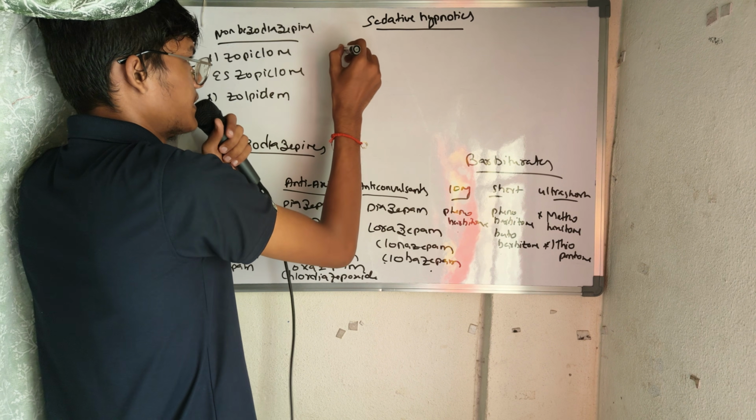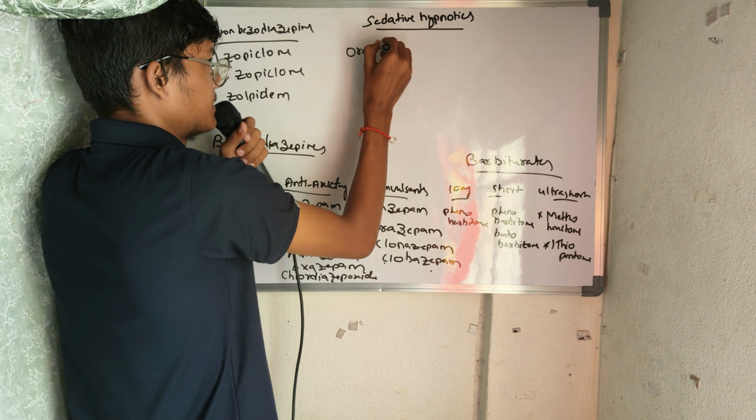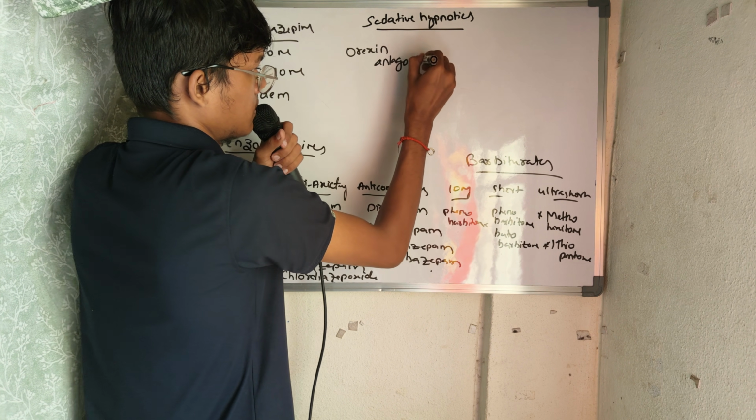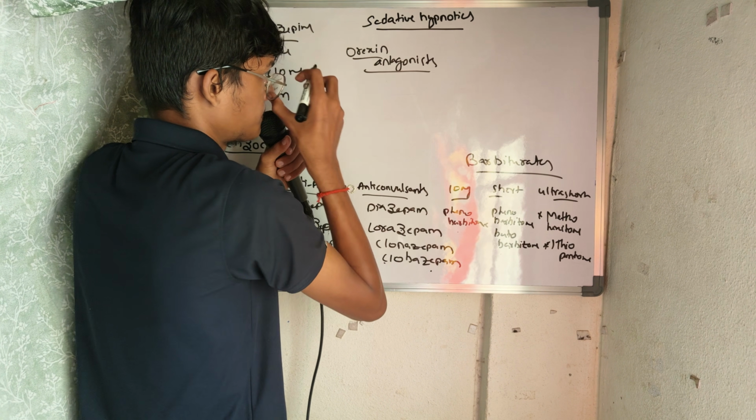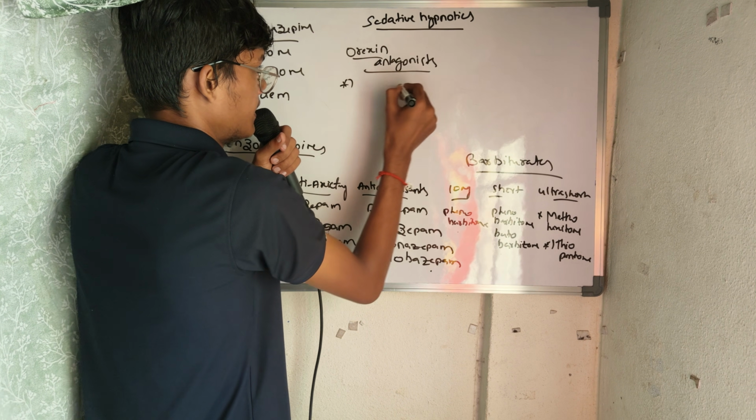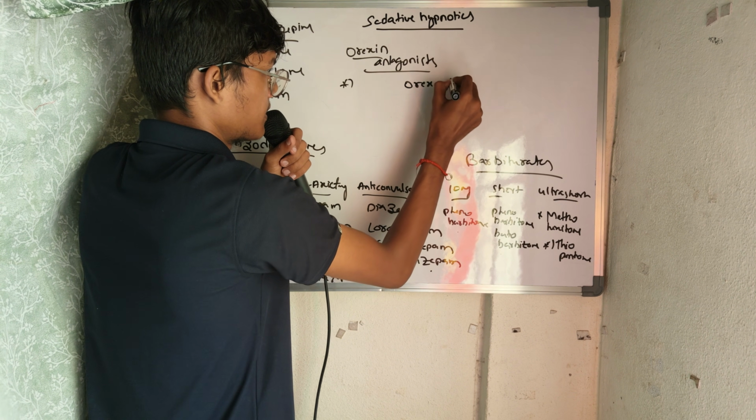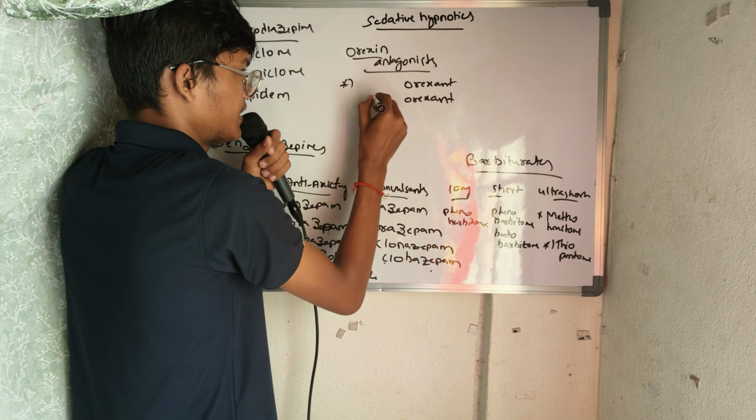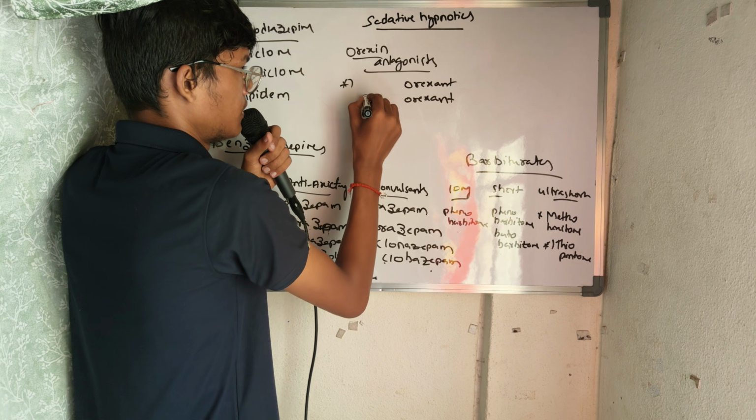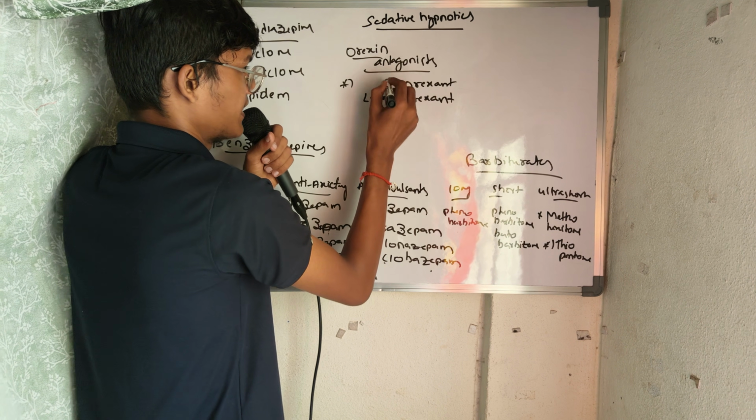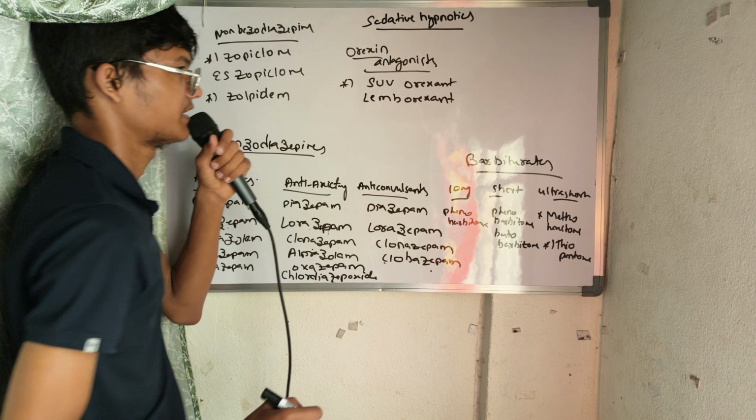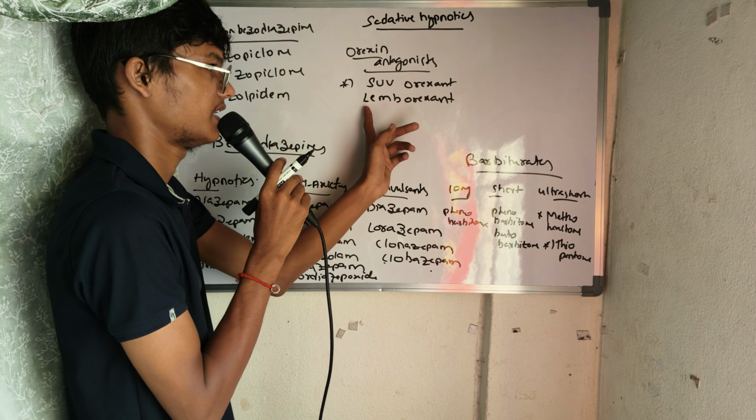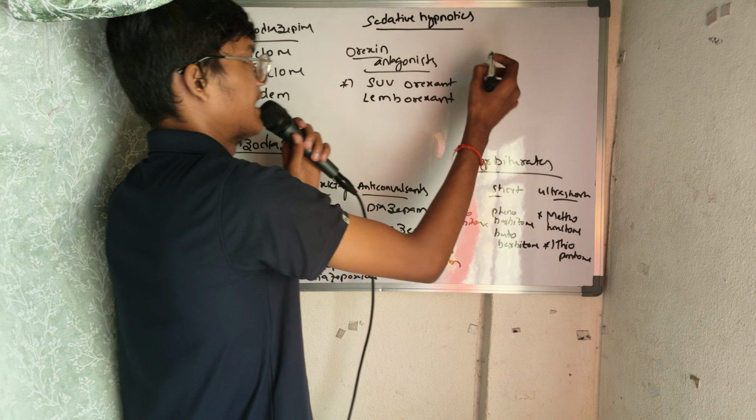And then we have orexin antagonists. In this, write orexant, orexant. Here you write lemborexant and suvorexant, you know, right? Suvorexant, lemborexant. These are orexin antagonists.